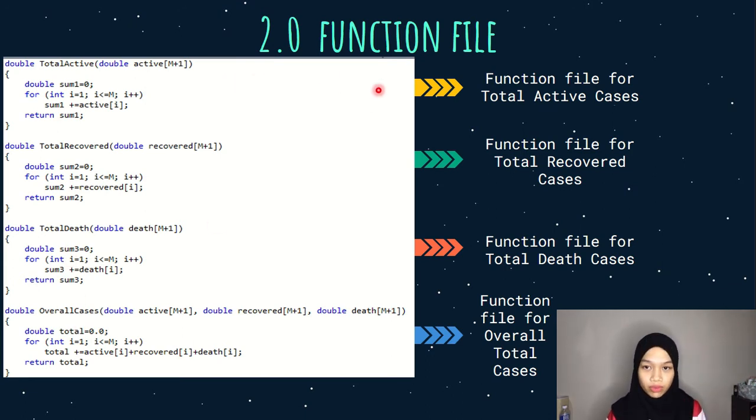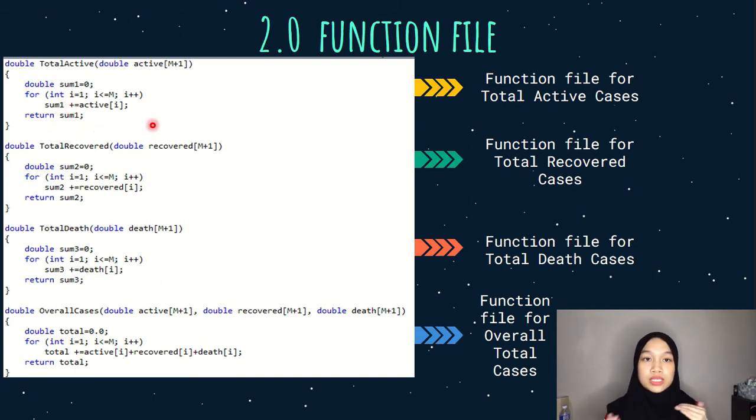For the function file named total active, we name the parameter as double active in brackets n+1. The body of the function total active consists of the calculation of total active cases from 1st March of 2021 until 31st May of 2021, that has a total of 92 days. Then we use a for loop to calculate the total of active cases. And since we use double as return value type, we use a value returning function with return to return a result, which is sum1.